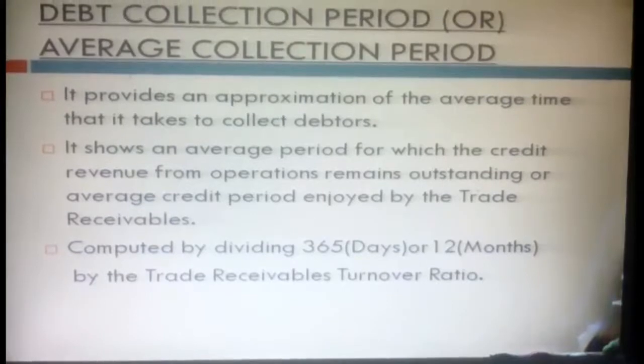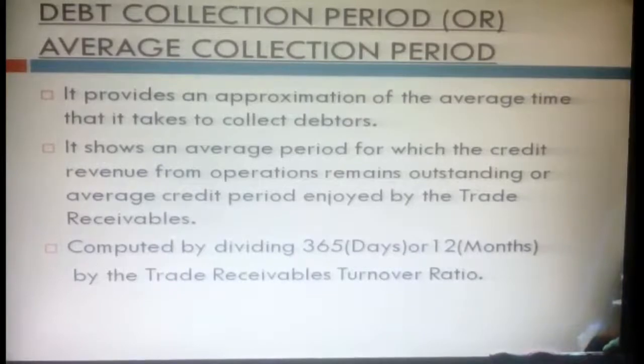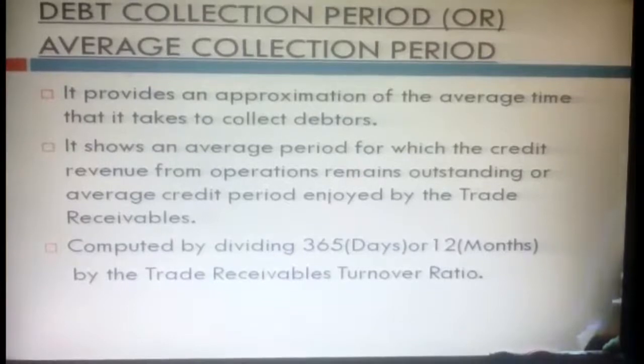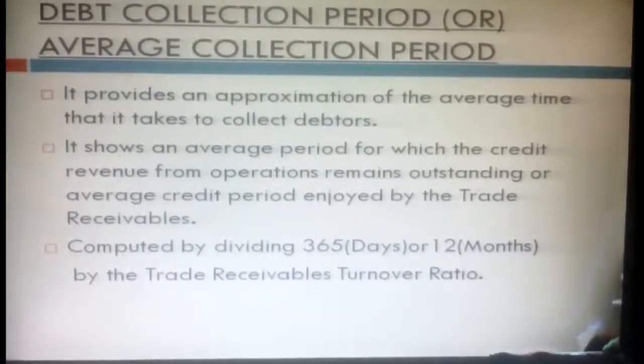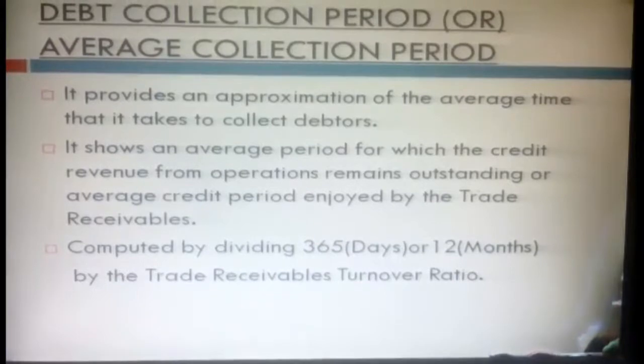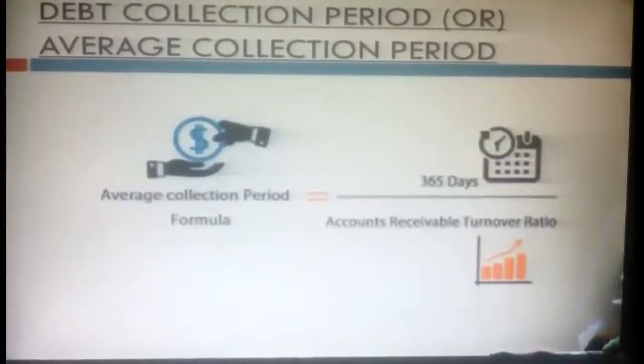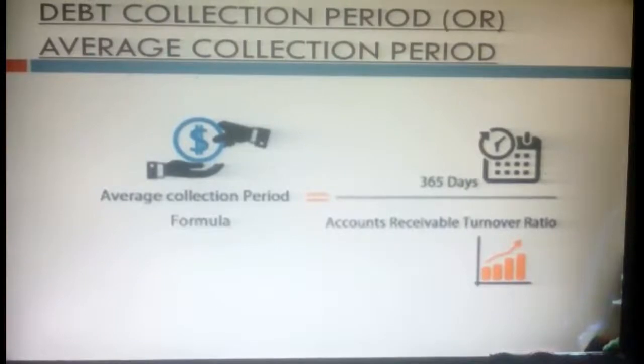It is computed by dividing 365 days by the trade receivables turnover ratio. Whenever you want to know the number of days, we consider 365 days; or if you want the number of months, we take 12 months, that is, out of the total 12 months, how many months a debtor gets as credit period. That's why debt collection period and average collection period are very important. Here the formula is: average collection period is equal to 365 days divided by account receivable turnover ratio. Similarly, if you want the number of months, you take 12 months divided by account receivable turnover ratio. That's how you get the number of days or months.